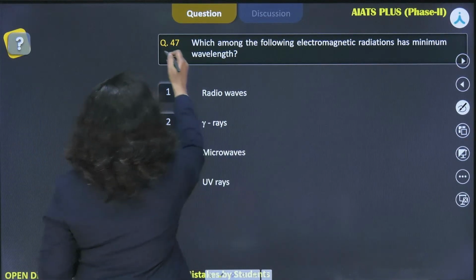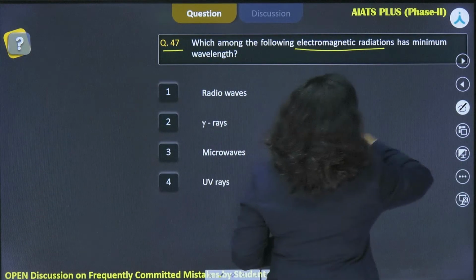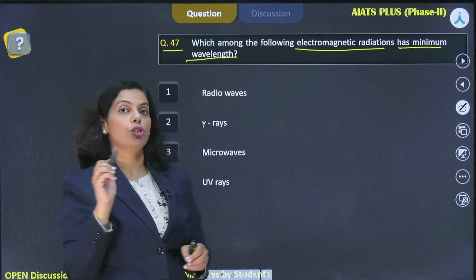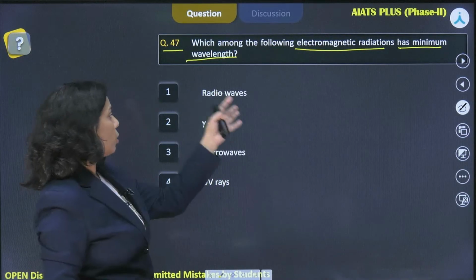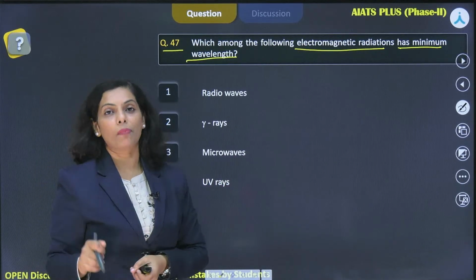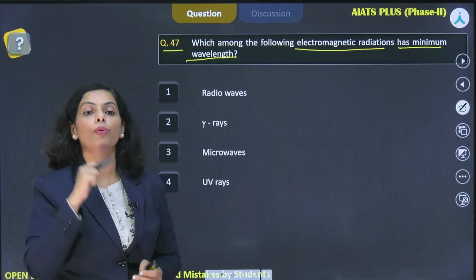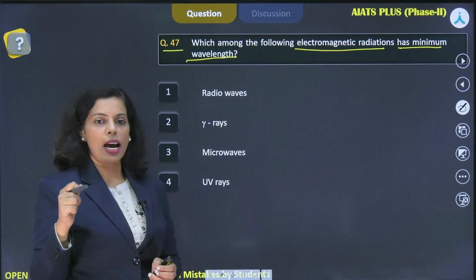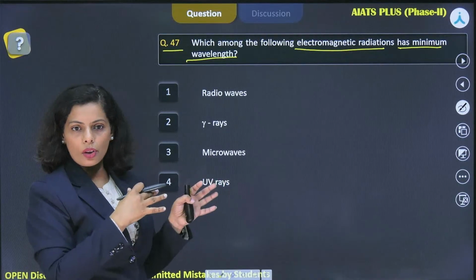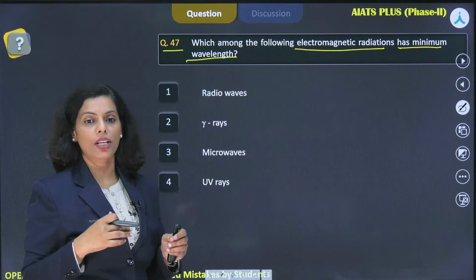Now, the question number 47 we have. Which among the following electromagnetic radiations has minimum wavelength, right? So if you just look at the radiations, radio wave is here, gamma rays, microwaves and the UV rays, right? In the second chapter, the various radiations and their wavelength and frequency order is given. I hope you all are able to recall. Jaidev and Hema Malini, wow. So those of you who are writing, Divya also wrote here the second option. So that's great, Archana, option 2, okay.